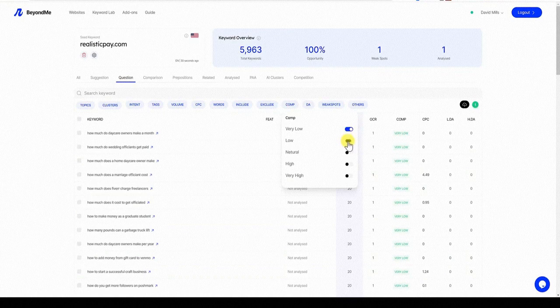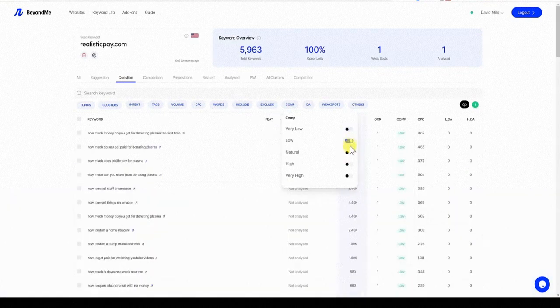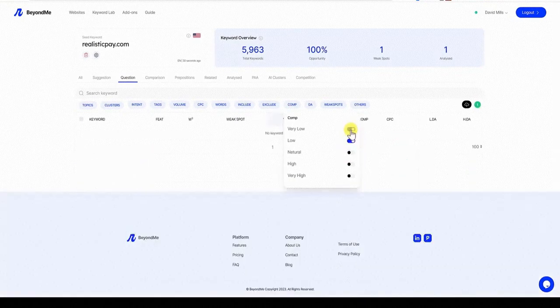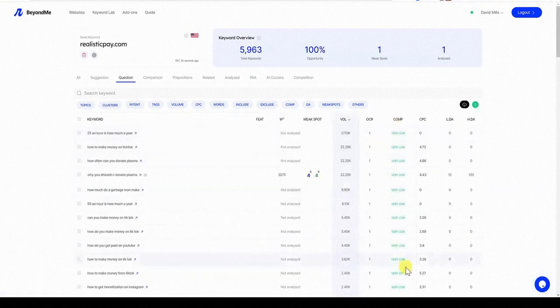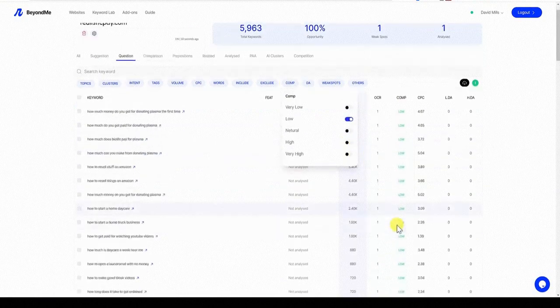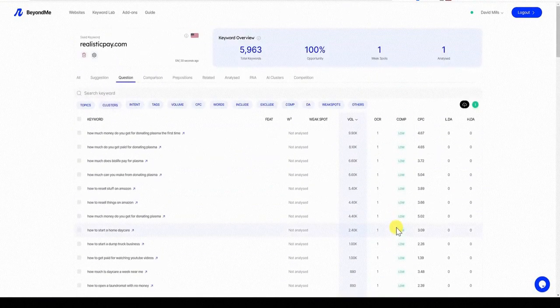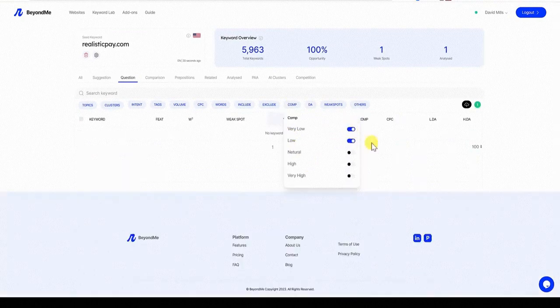But right here, we can select, let's see, if we go to low, what this is doing is, that's interesting. I click both of them on competition and nothing shows up. But if you click off of one, you've got a bunch of very low and you have a bunch of low. So it is doing something funky right there where it should allow us to have both, and it's not letting us do that. So the thought behind this is cool, but I think I just uncovered a little bit of a bug right there, because we should be able to select both of these and get all those keywords that are inside of that, right?